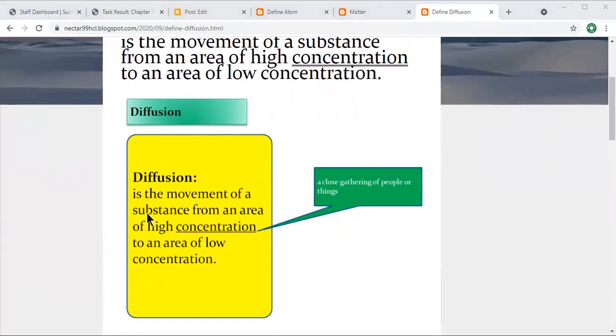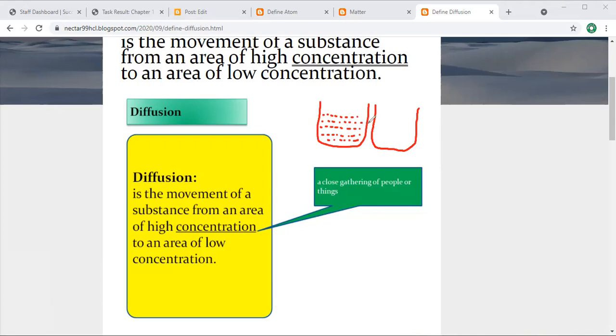Diffusion is the movement of a substance from an area of higher concentration. What does it mean? The area of higher concentration. For example, I'm going to draw a diagram here. This beaker, for example, is full of coins, or you can say marble chips or any small pieces of stones or sand. So it means the amount of sand in this beaker is more. But if you see the second beaker here, that is almost empty, nothing in it.